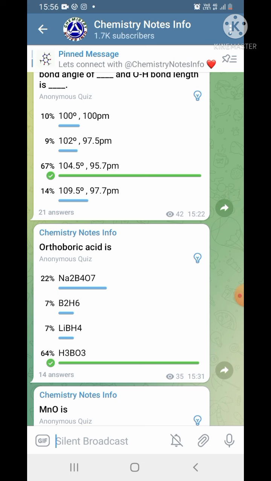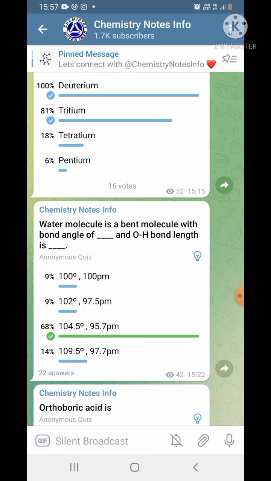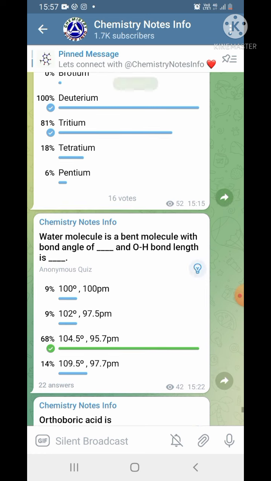A water molecule is a bent molecule with a bond angle of, fill in the blank, and the O-H bond length is, fill in the blank. Just fill those blanks with the correct answer, and the correct answer is 104.5 and 95.7.